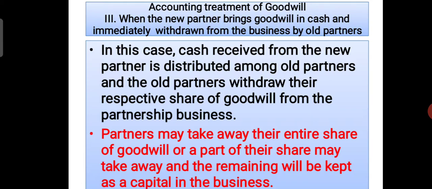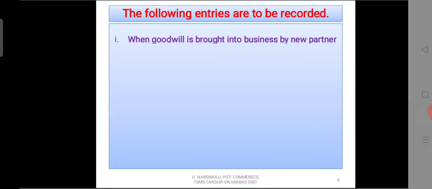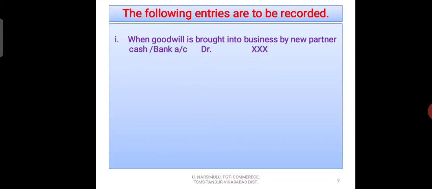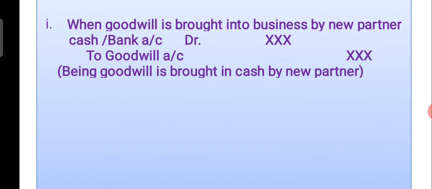So in this case, observe how the entries will be. First entry: when the goodwill is brought into the business by the new partner. We have already written this entry twice. Cash or bank account debit to goodwill account. Narration: being goodwill is brought in cash by new partner.